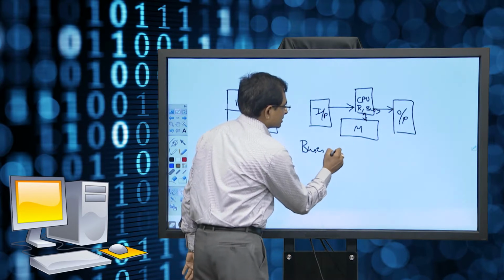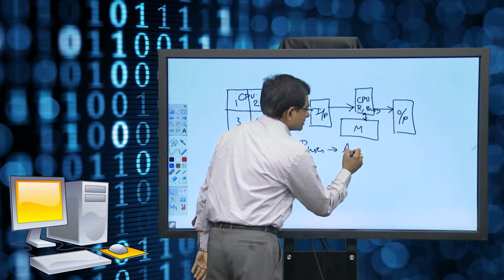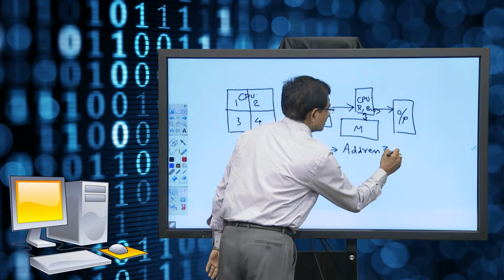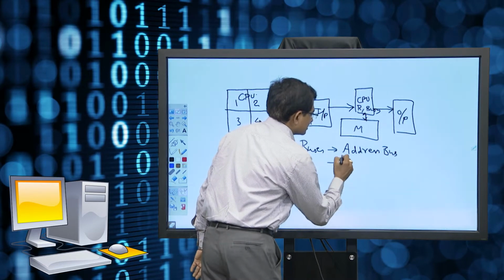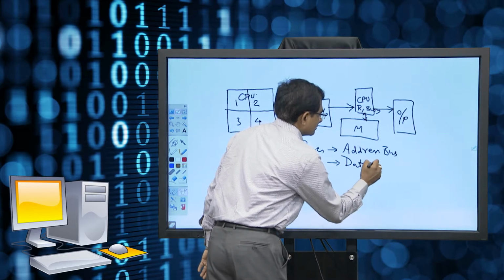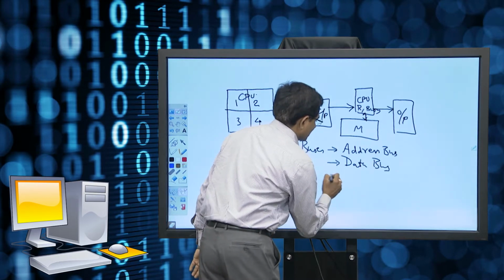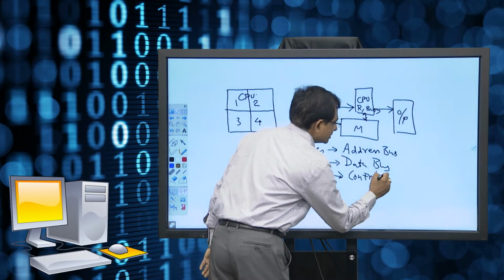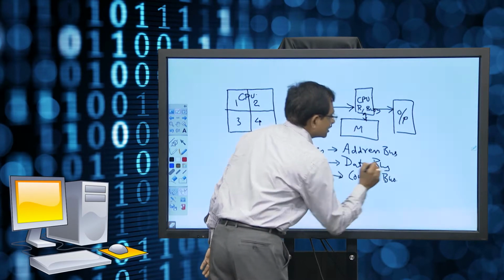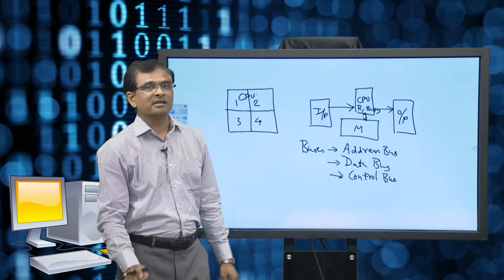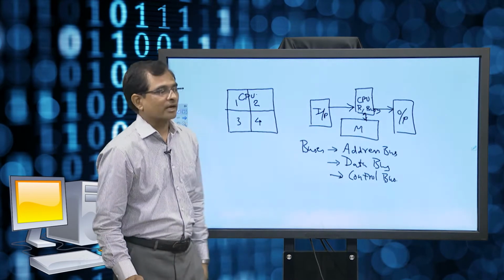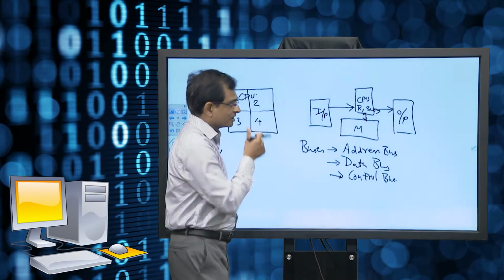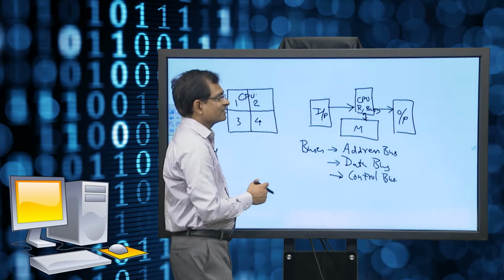Those buses are address bus, data bus and control bus. Control bus sometimes is misleading, but some books will say it is control lines like read, write, IO read, IO write, memory read, memory write and so on. So, there are various control signals available for different purposes, and address bus basically will be what?